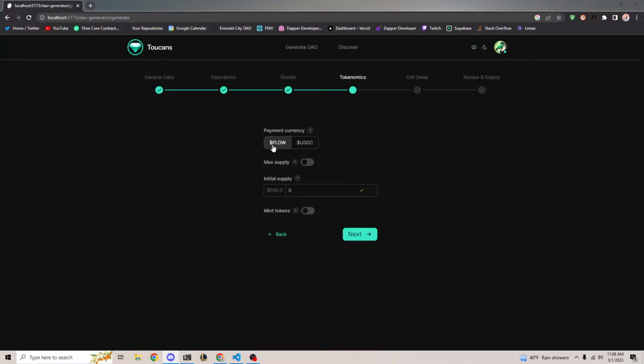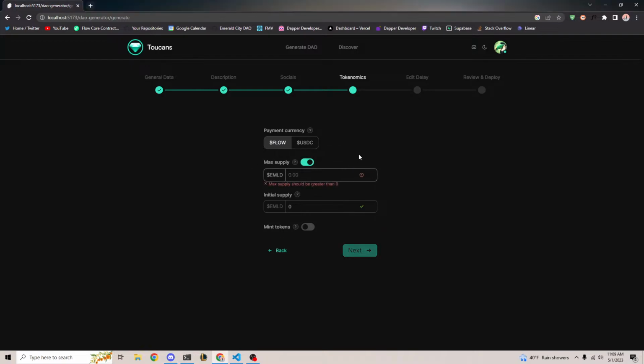So I'm going to just select Flow because I know that it works and it's also easier to test with. You can specify a max supply. This is a way to communicate to your users that you're only going to ever have no more than, let's say, 1 million tokens. So, with Toucans, you own your token, right?